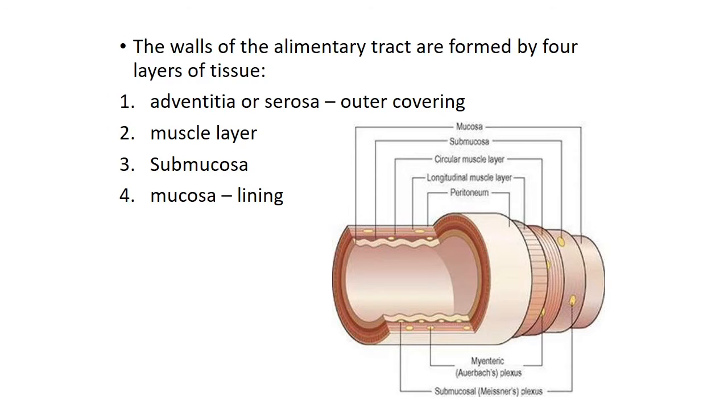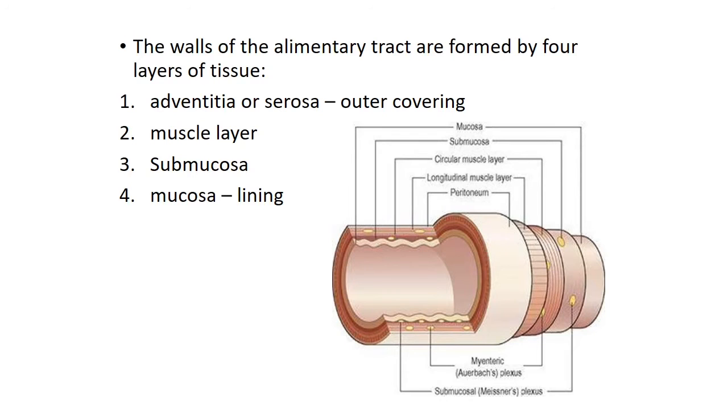Now we will see the walls of the alimentary tract are formed by four layers of tissue. The first one is the adventitia, or we can say the serosa. Serosa is always the outer covering. Then the second layer is the muscle layer. Third is the submucosa, and the fourth one is the mucosa, that is the inner layer.